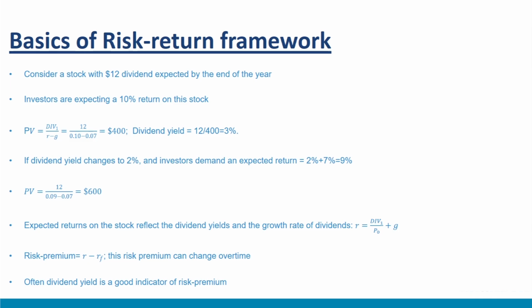Here, R minus RF is the risk premium expected. Here, RF equal to risk-free rate. This risk premium is expected and may be different from the actual realized risk premium. There can be many reasons this risk premium varies over time. Investors are overly optimistic in some years and pessimistic in others about G, that is expected dividend growth rates in future. The second component is dividend yield, that is div 1 upon P naught.